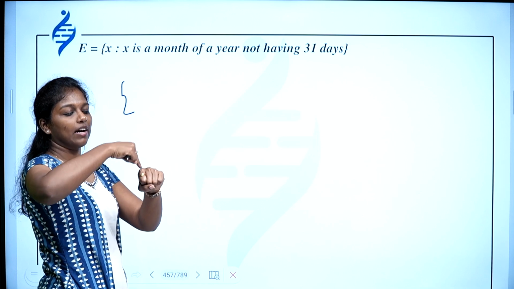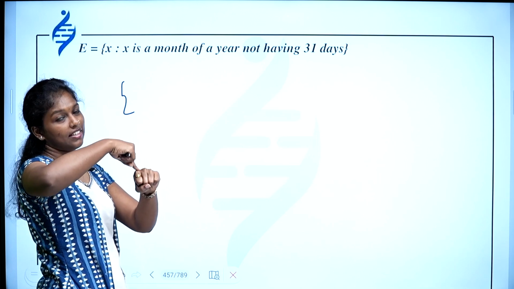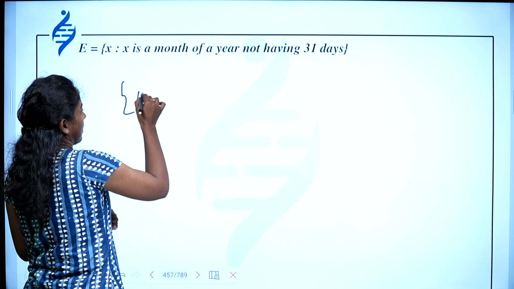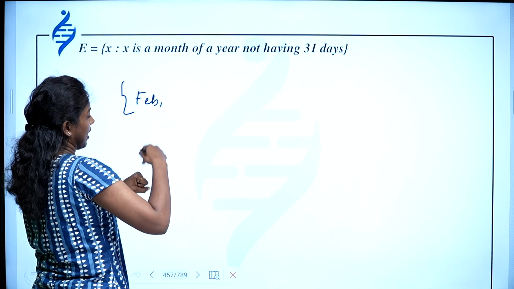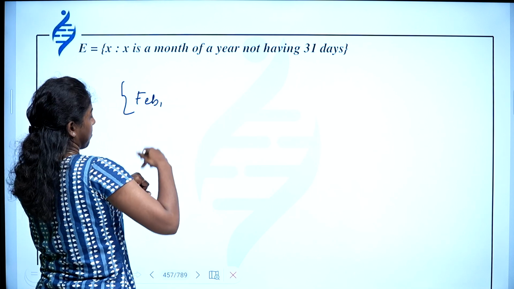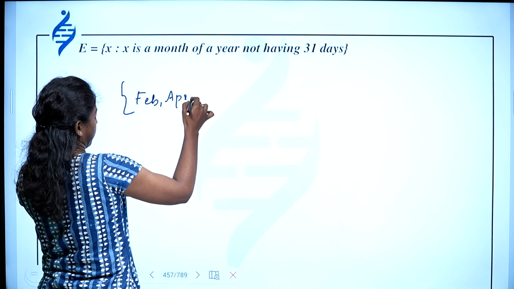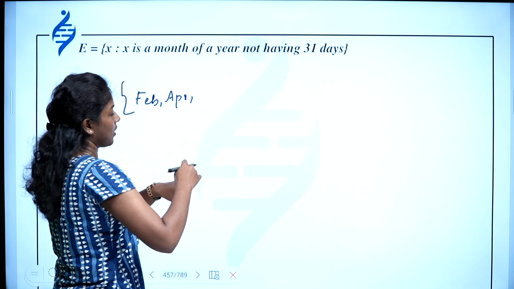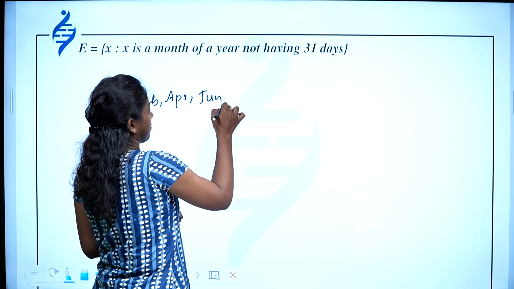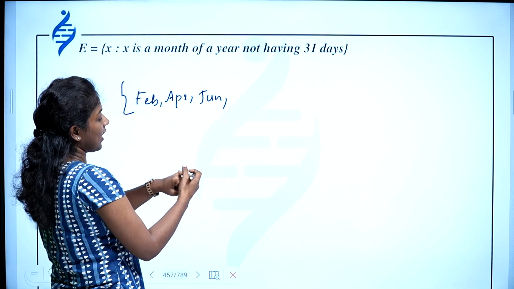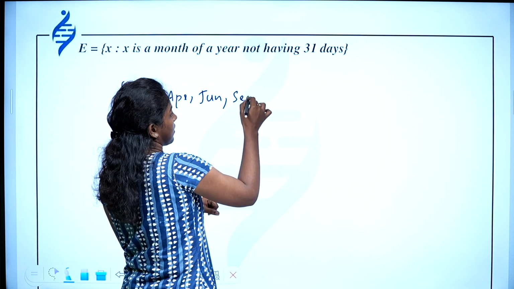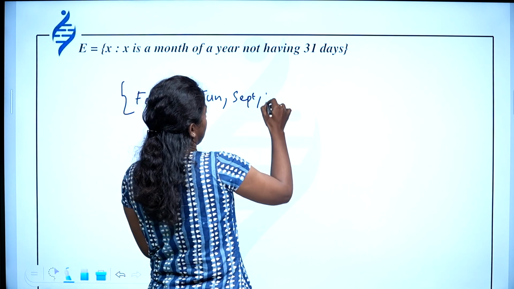So x is a month which is not having 31 days. January is having a hump, so January is having 31 days. Then February, February will be there. Then March is not there. March, April. May is not there. June will be there. Then July, August. Then September. November.